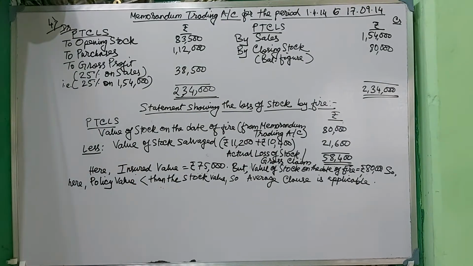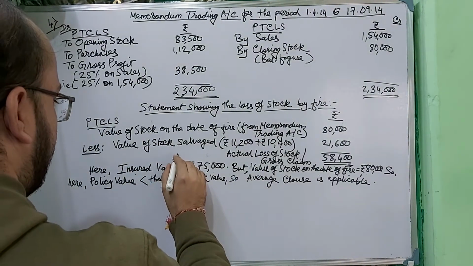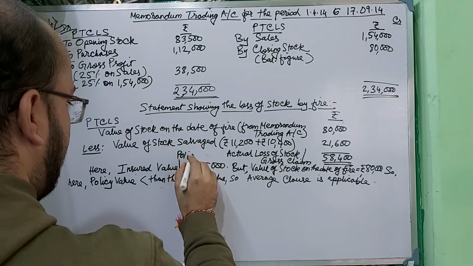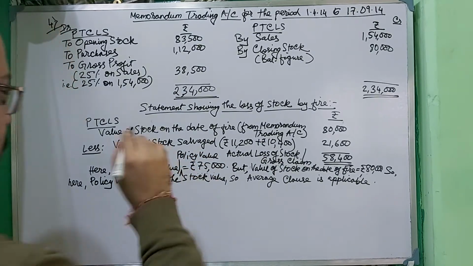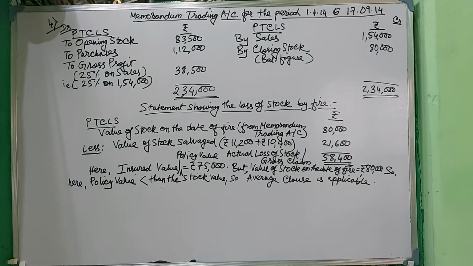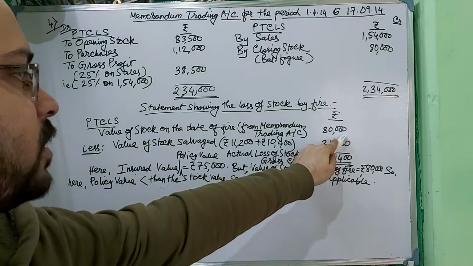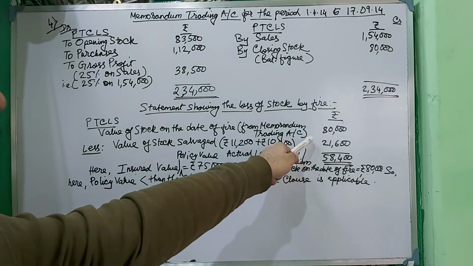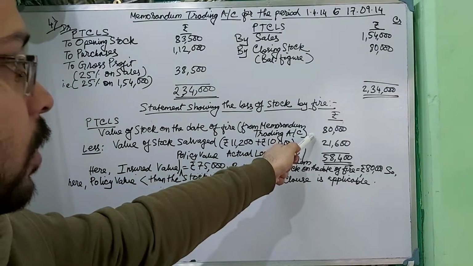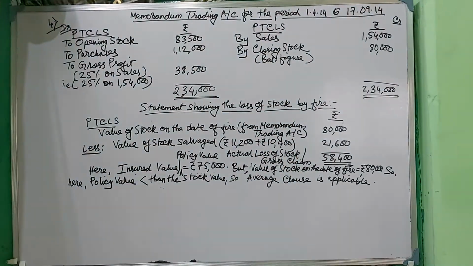Insured value means policy value. You can write it as policy value by stroke. Here the policy value is 75,000, but the value of stock on the date of fire is 80,000. So I will compare the value of stock on the date of fire with the policy value. If the value of stock is greater than the policy value, then the average clause is applicable.